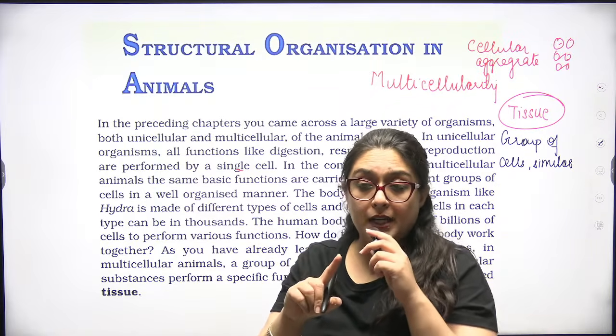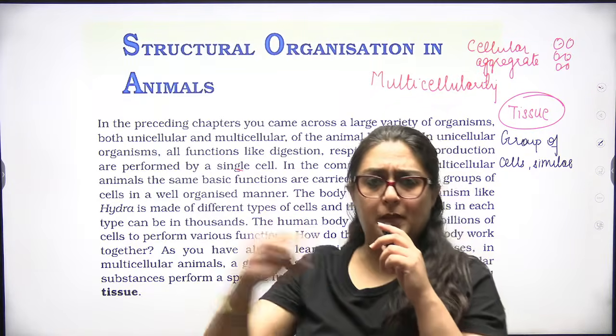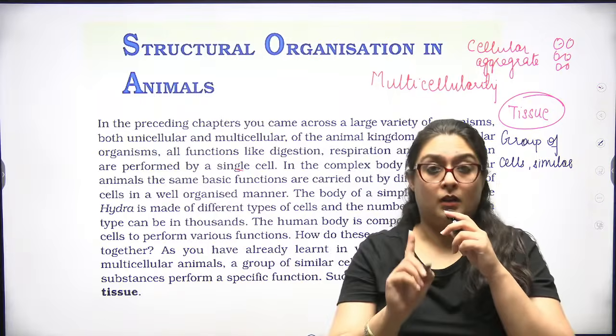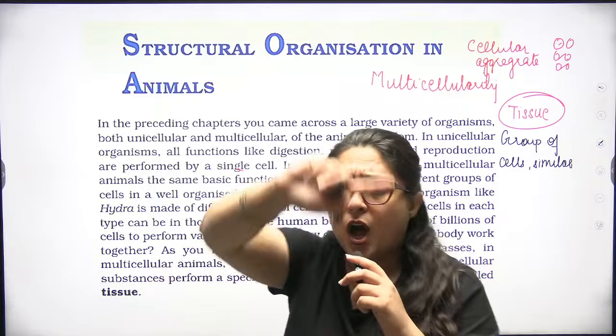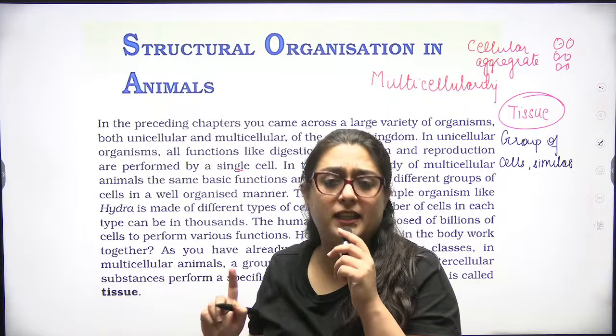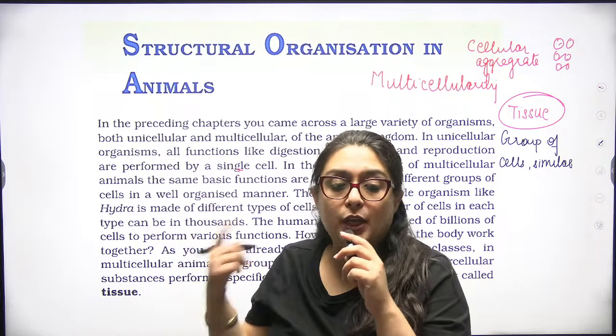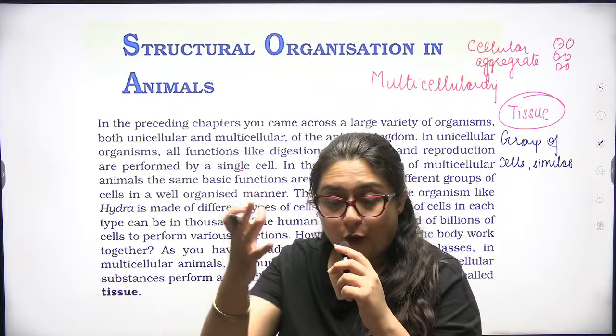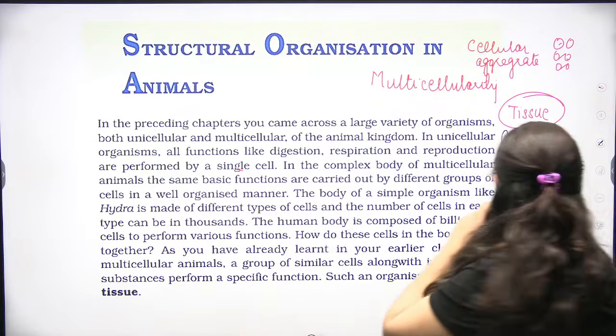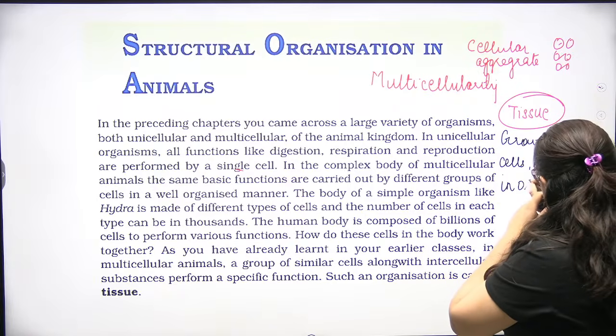Zygote will undergo multiple mitotic divisions and give rise to a large ball of mass of cells. That is embryo. So origin of all the cells and tissues is embryo.